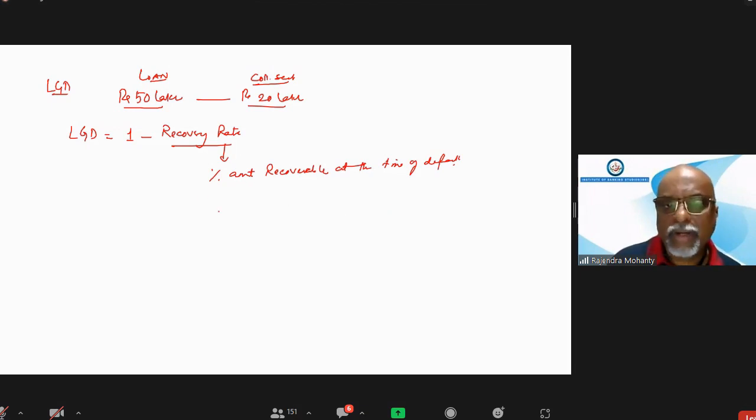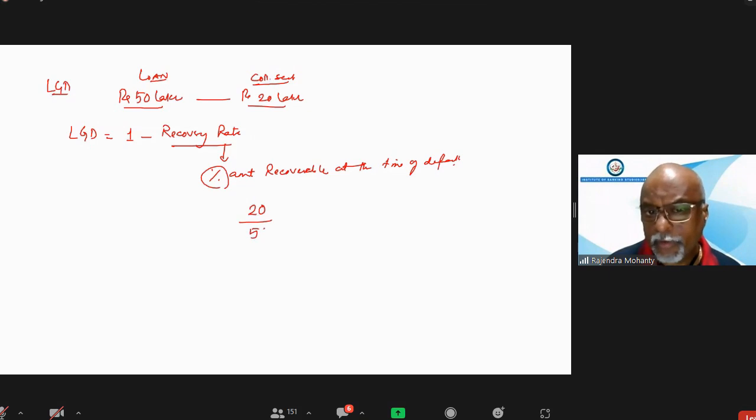So what will the recovery rate be? So recovery rate percentage we want. So 20 lakh is recoverable because collateral security is available. 20 lakh is recoverable from a loan of 50 lakh. So we can take it as a percentage.